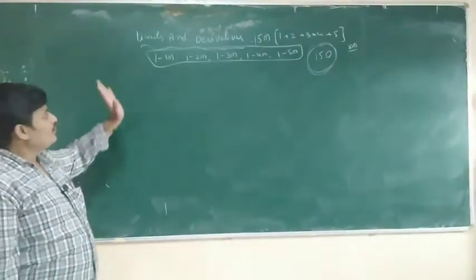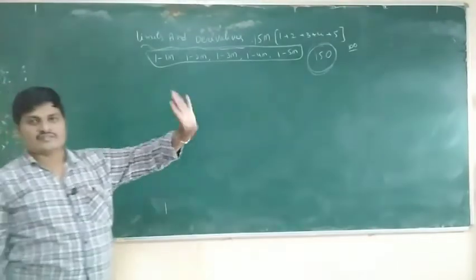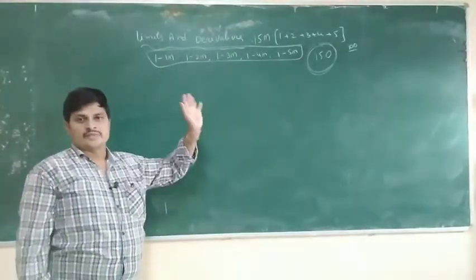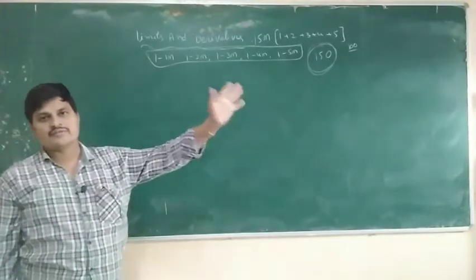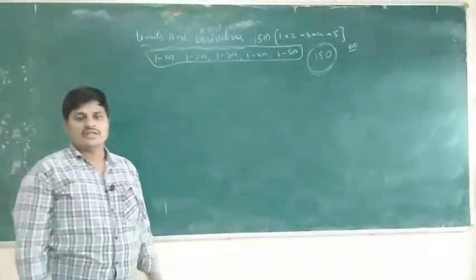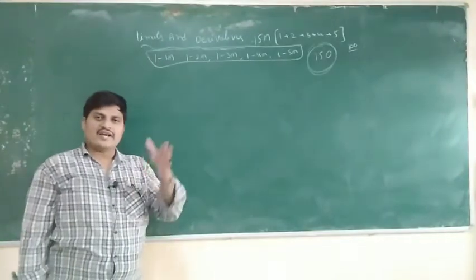Limits, derivatives and integrations are related to each other. Limits and derivatives are related, and derivatives and integration are related. Integration is the antiderivative.